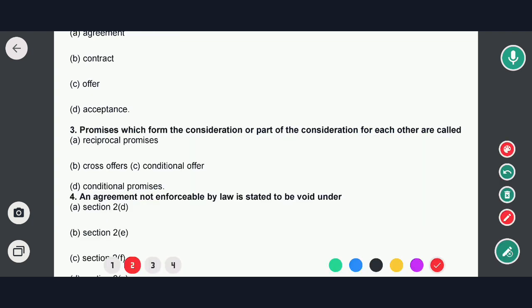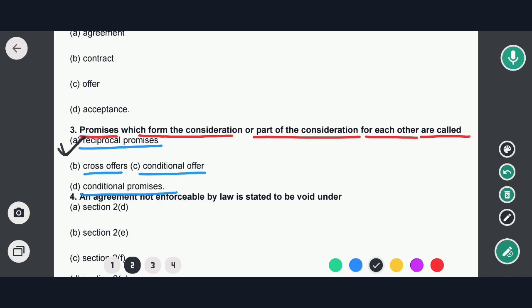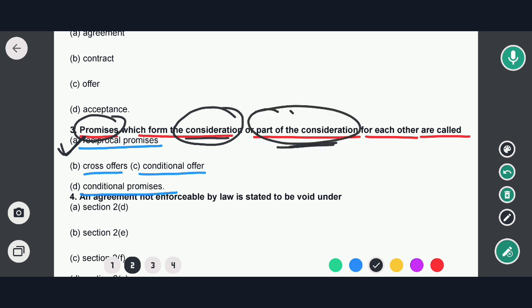The next question is: promises which form the consideration or part of the consideration for each other are called what?